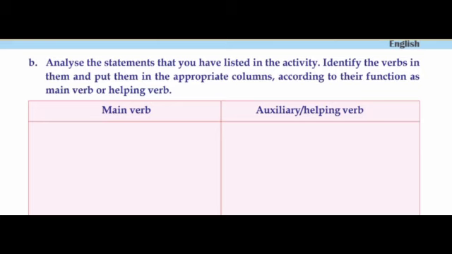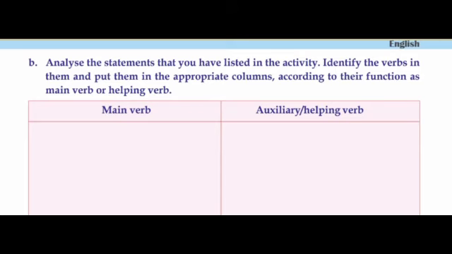Now analyze the statements that you have listed in the activity. Identify the verbs in them and put them in the appropriate columns according to their function as main verb or helping verb. What is main verb, children? Main verb means action words. Then what is auxiliary or helping verb? Helping verbs or auxiliary verbs add grammatical sense to the sentence and express tenses, voice, emphasis, aspects, everything.